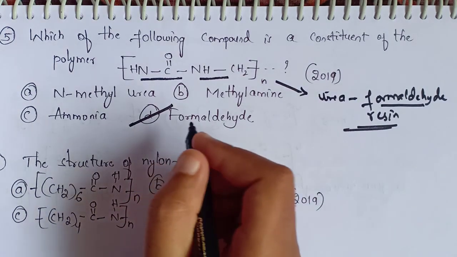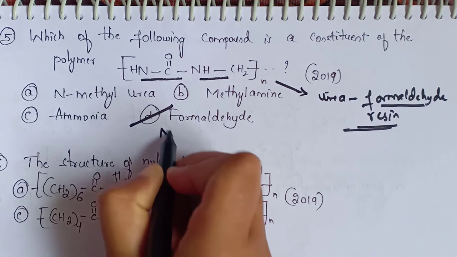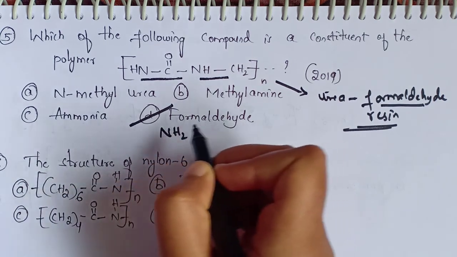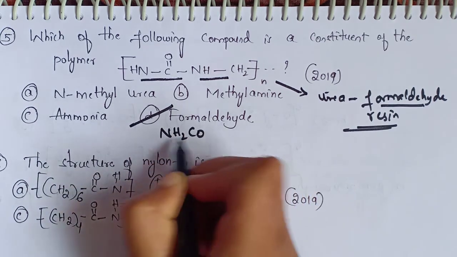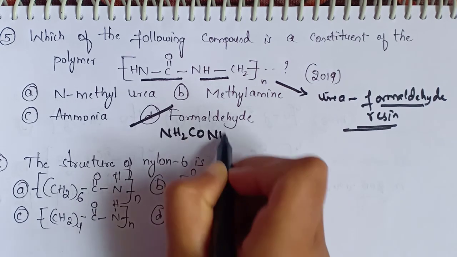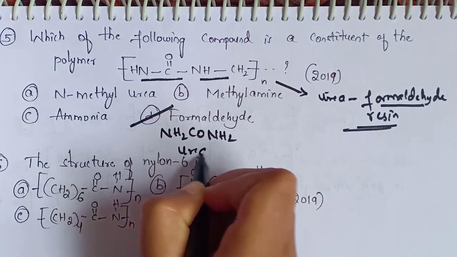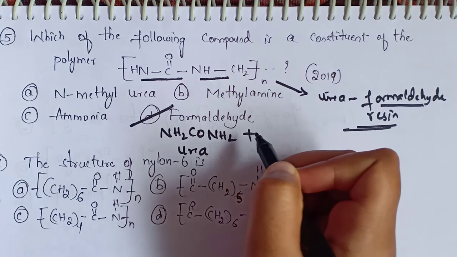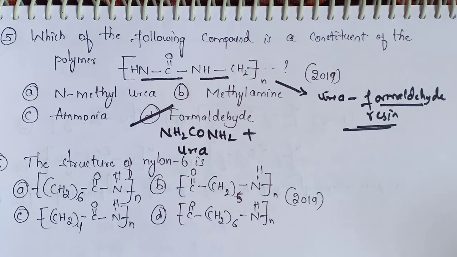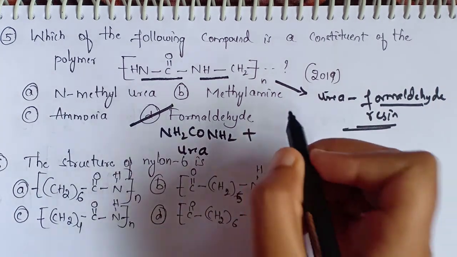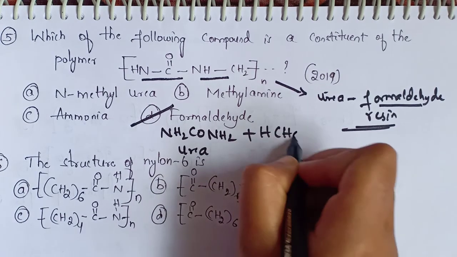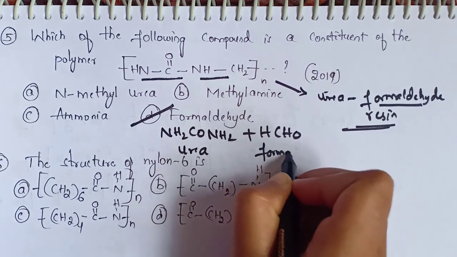So let's write the reaction. We know urea, that is NH2 CO NH2 is urea, and we know formaldehyde also, that is HCHO. It is formaldehyde.